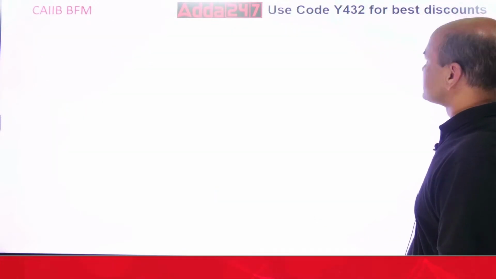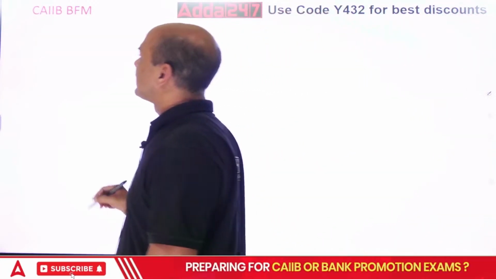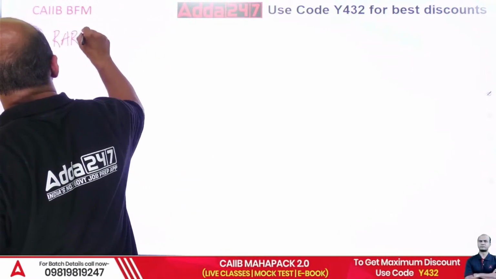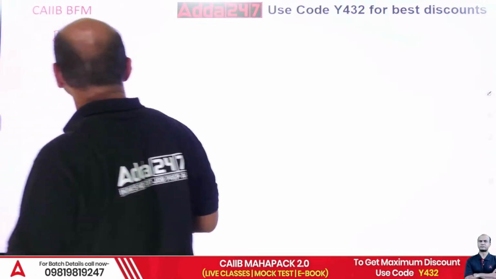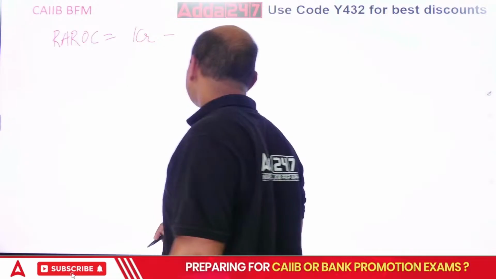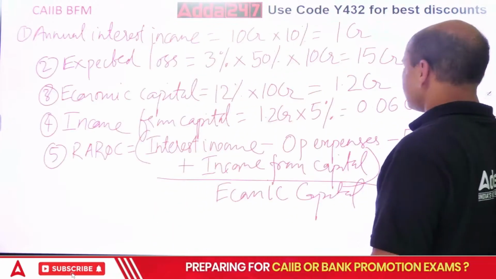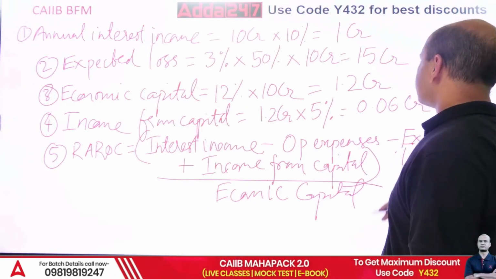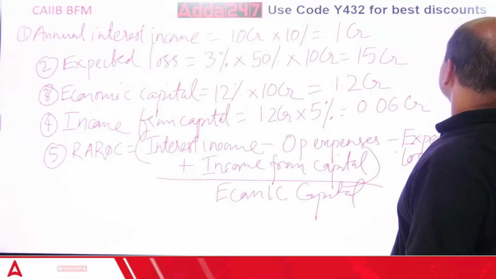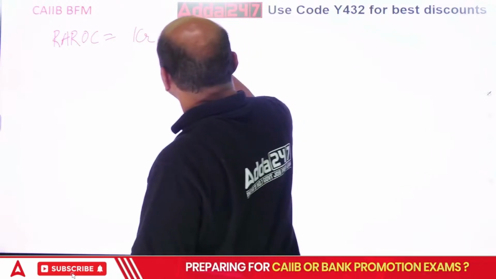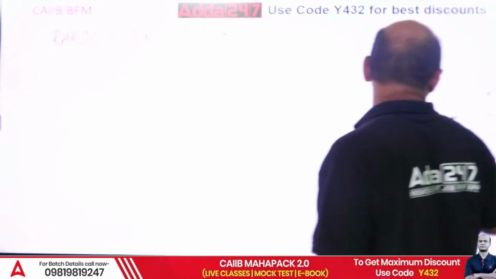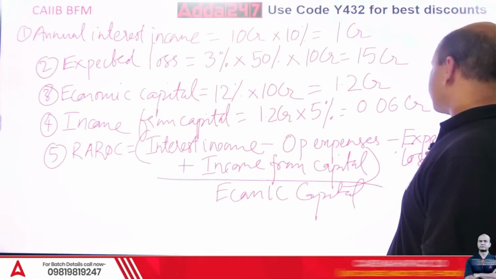Everyone get the calculation. So, RAROC equals interest income was 1 CR. 1 CR minus operating expenses. What are the operating expenses? 0.2 CR. So minus 0.2 CR, minus, something more is there. Expected loss.